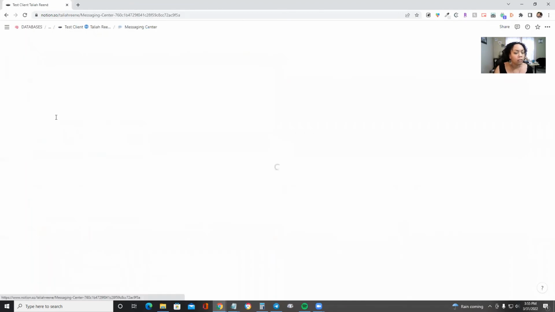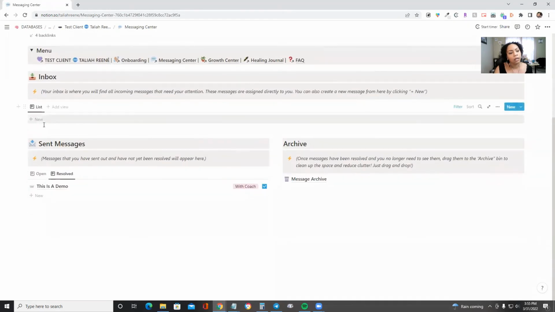Or you can go back to your messaging center and create a new message here and send that off to me and we can collaborate inside. And of course, you do always still have the option to message me inside of Etsy, but this just kind of keeps everything a little bit more organized for the both of us.